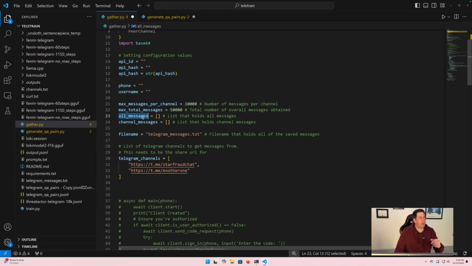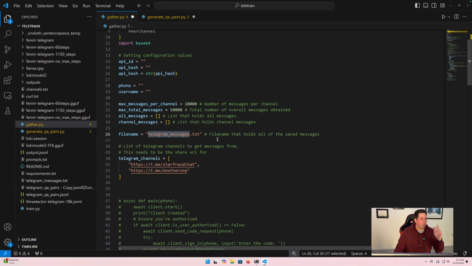We then define an empty list called all messages, which of course is going to hold all of the messages that we get. And then another empty list called channel messages, which, as we loop through and get all the messages from each individual channel, is going to be the list that holds the messages for that channel. There's a couple different reasons for that, which we'll get into in a minute. This file name here is the name of the file that you want to save the messages to.